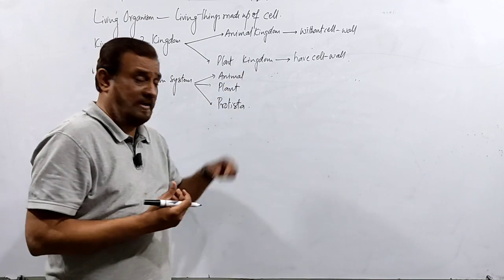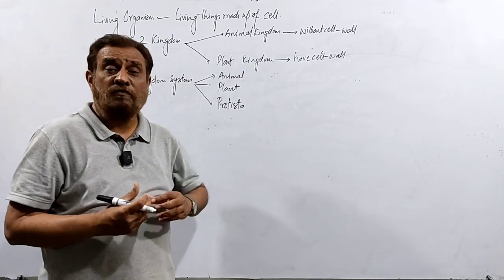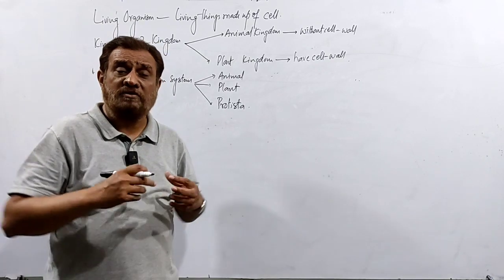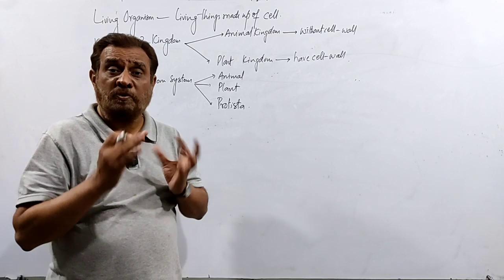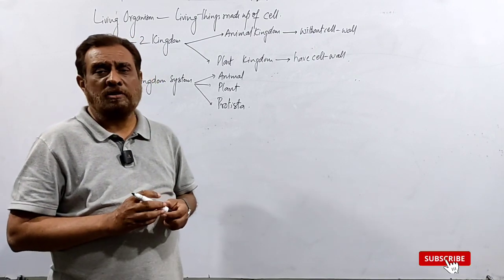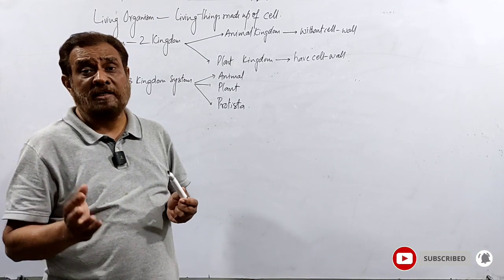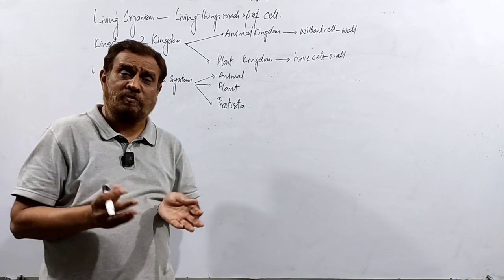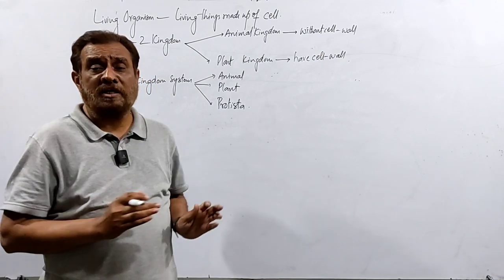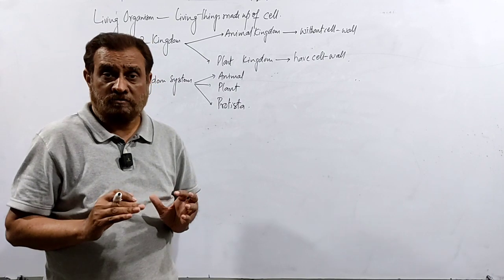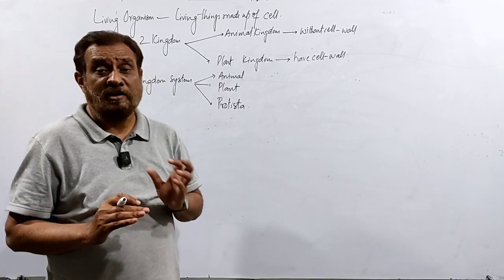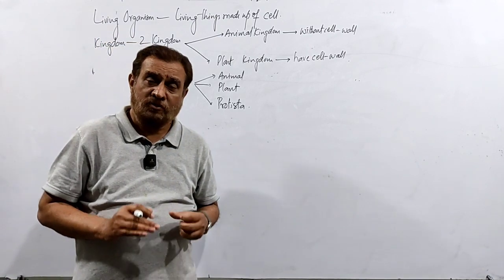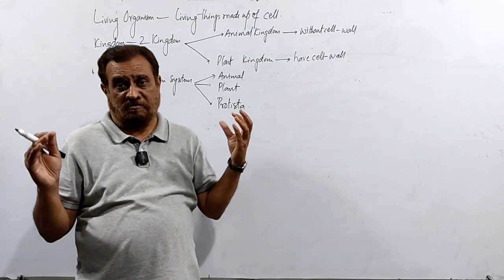Because whenever we look at the cells, especially here, we find two types of cells on the basis of their structure. Some cells don't contain a proper nucleus, and these are called prokaryotic cells, and the living organisms are called prokaryotes. The other contain a nucleus and completely membrane bounded organelles. It means the perfect cell was there. This is called the eukaryotic cell, and the living organisms made up of these eukaryotic cells are called eukaryotes. So now there is another debate.